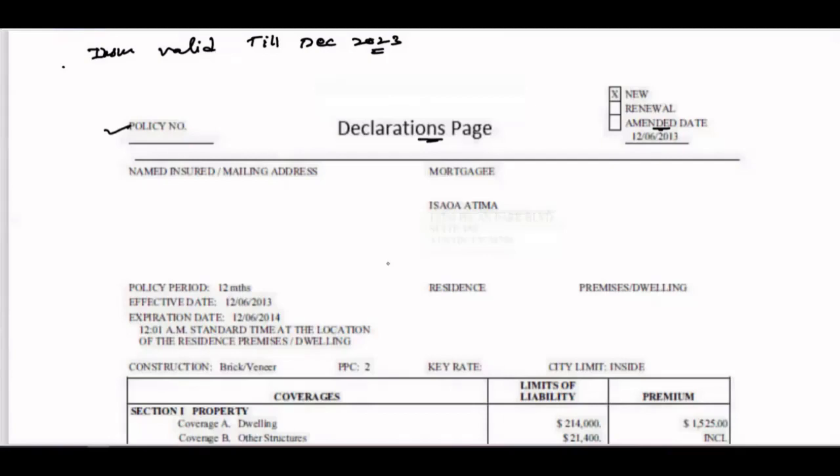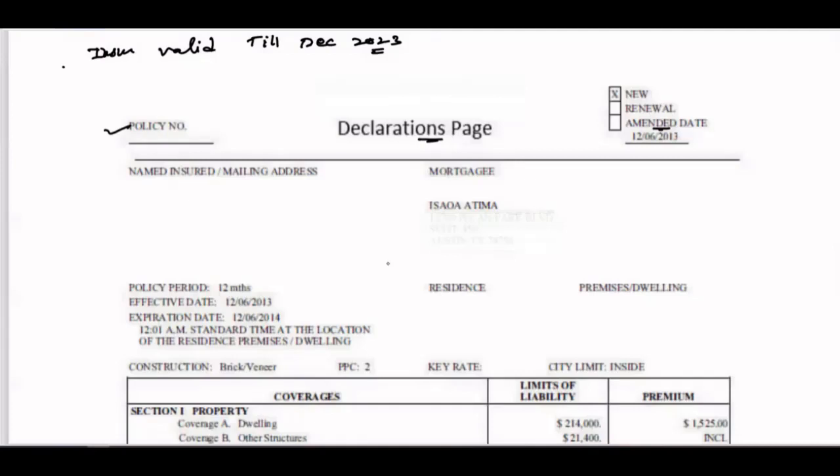Why should I? I already have an insurance policy with enough coverage for the loan amount and property value. I won't go for a new one or renew that policy. So what should I do? The only thing I need to change is the lender name.